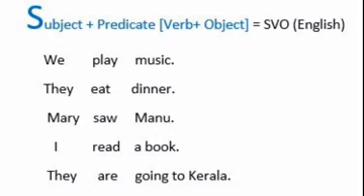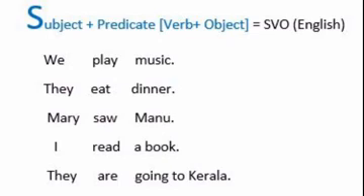Many people find the English language difficult because in our mind our mother tongue's sentence order is there, so it is not that easy to replace it with another language's sentence order. That may be the reason. I think that's why many people think English construction is very difficult, but there is not that much difficulty in it.